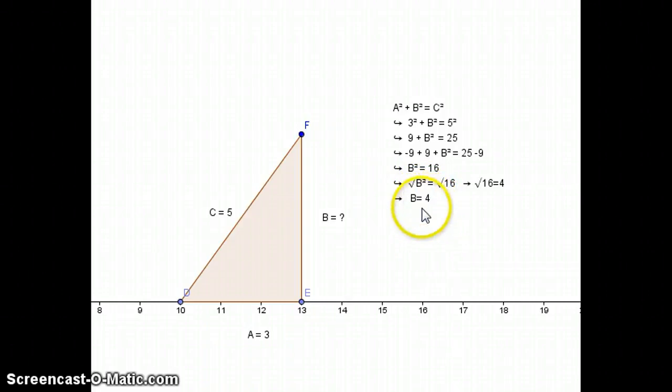Or again, you can just look at it and say, B squared equals 16. What number squared equals 16? Well, I know that 4 squared equals 16, therefore B has to be 4. So, that is, in a nutshell, how you use the Pythagorean theorem to solve for an unknown side of a right triangle.